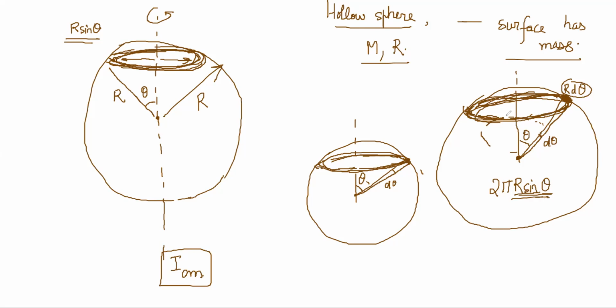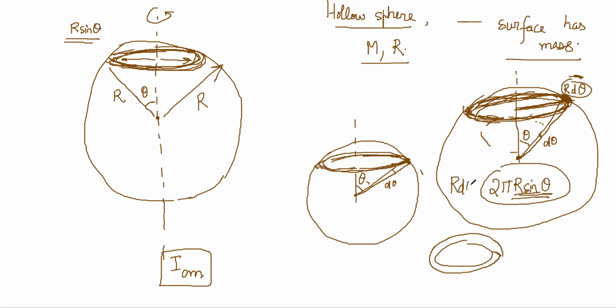Because this radius was r sine theta, the perimeter of this circle is 2 pi r sine theta. A slight thickness of the arc will give it the area, right? If you have a perimeter and a little bit of thickness, only then will you get a surface area. So this is a length multiplied by r d theta, which is another length, which will give you the area covered on the surface.